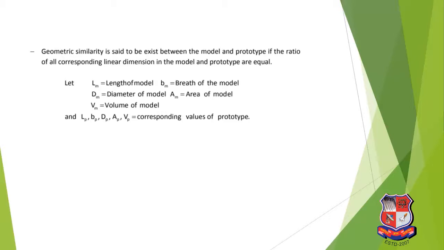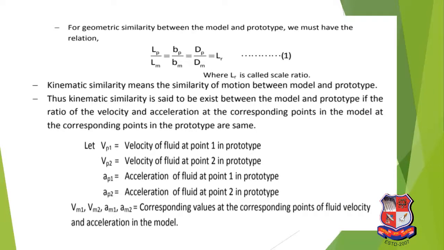And we have seen some notation like L suffix m, that is the length of model, diameter of model, volume of model, breadth of model, area of model. Similarly, different notations for prototypes are given. This is the mathematical form of geometric similarity, in which lengths of model and prototype are equal in each and every aspect.